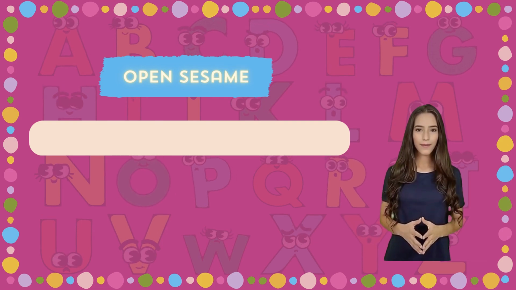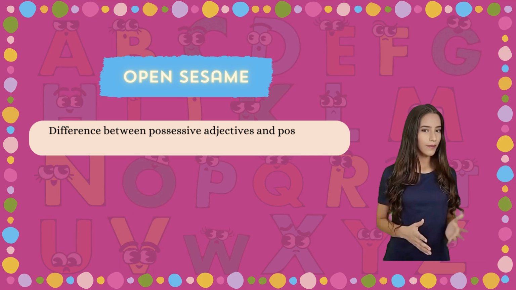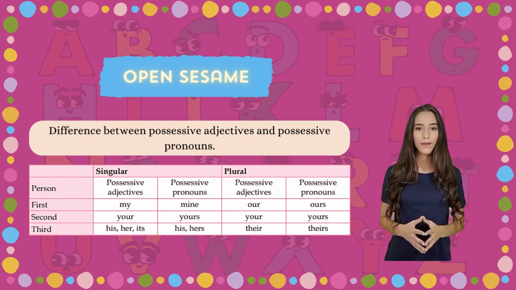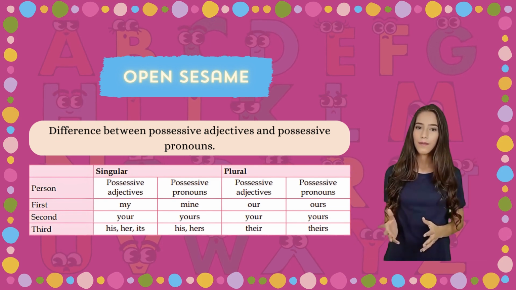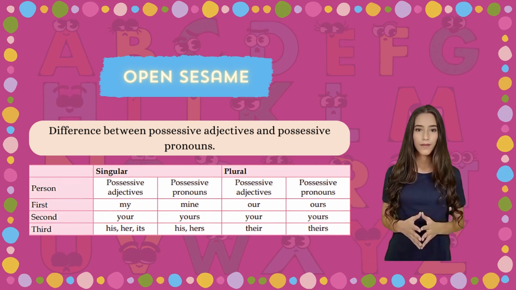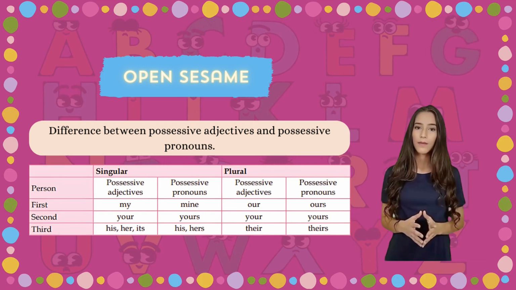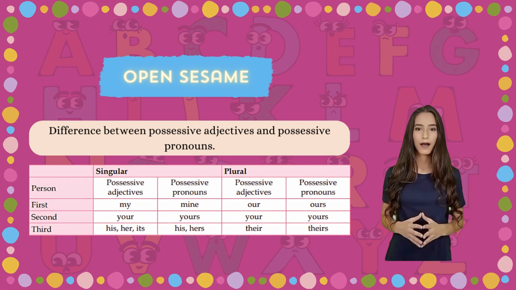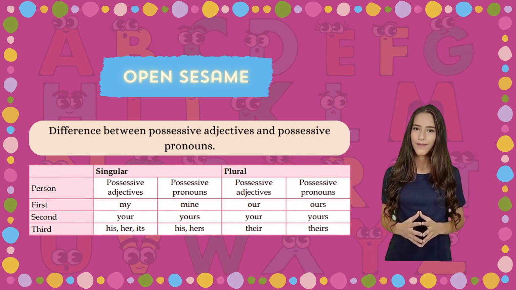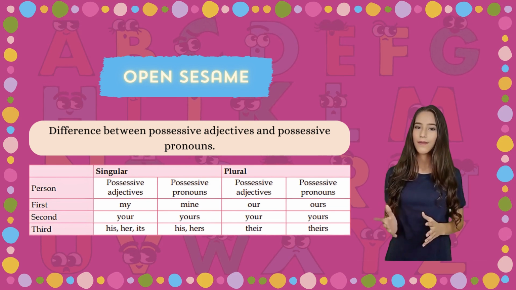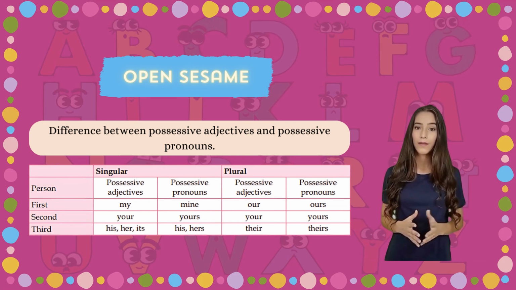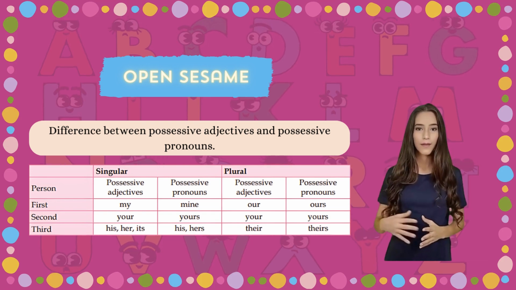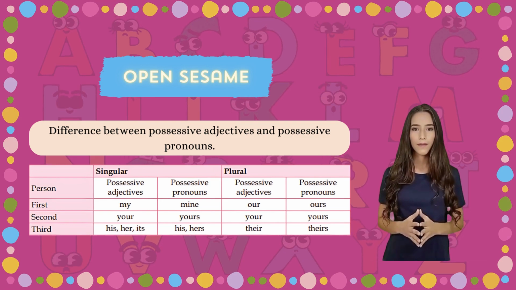Difference between possessive adjectives and possessive pronouns. Singular, plural, person. Possessive adjectives, possessive pronouns. First person: my, mine, our, ours. Second person: your, yours, your, yours. Third person: his, her, its, his, hers, their, theirs.